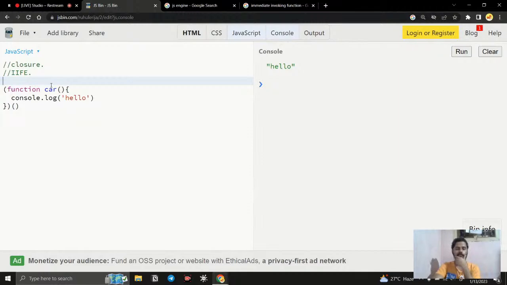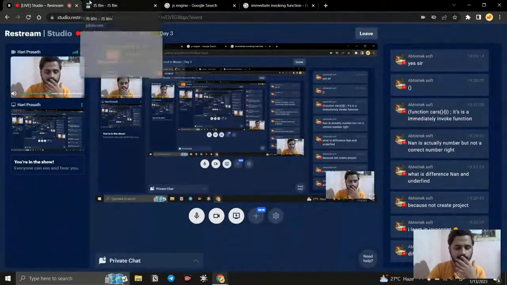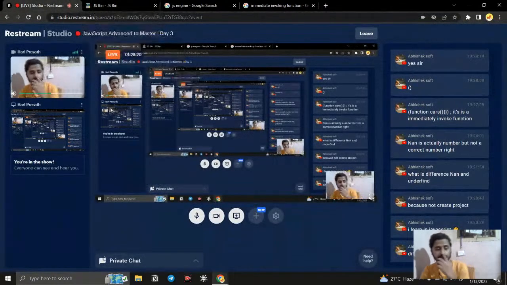Instead what we are doing is invoking a function once the function is declared. Okay, so that is what it is. That is going to be the invoking function, where we deal with the memory, right?